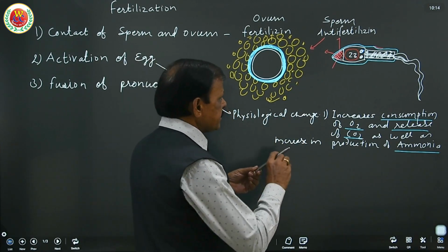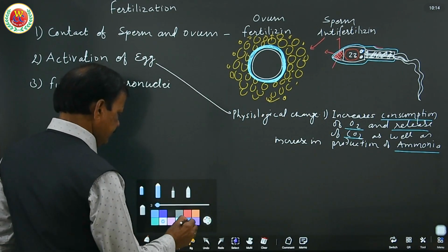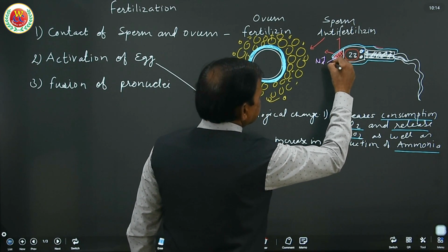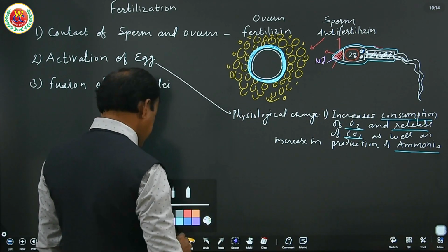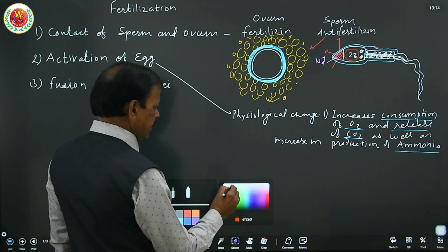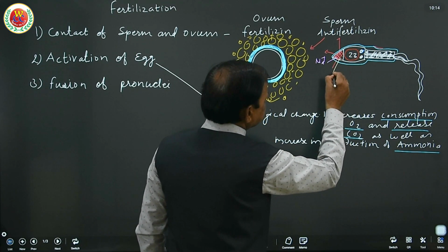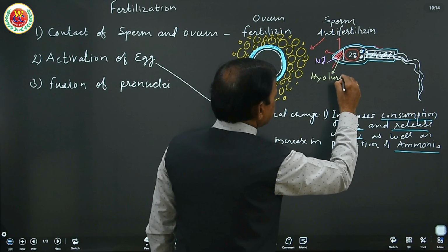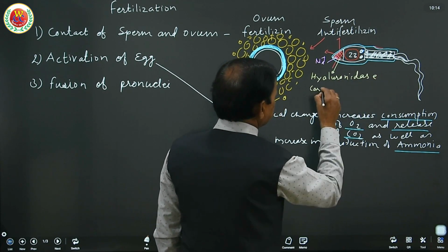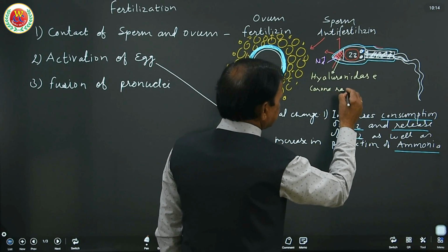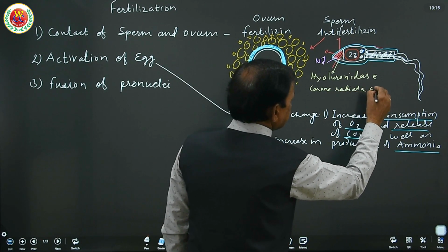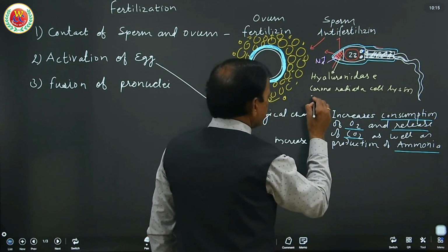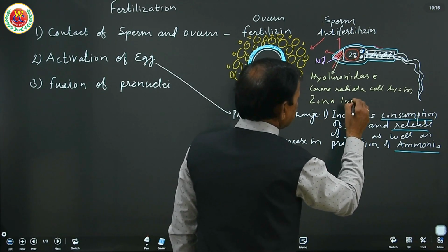As soon as this Na positive, very important for NEET, enters the acrosome, the acrosome bursts and begins to release hyaluronidase, corona radiata cell digesting enzyme, and zona lysine enzyme.